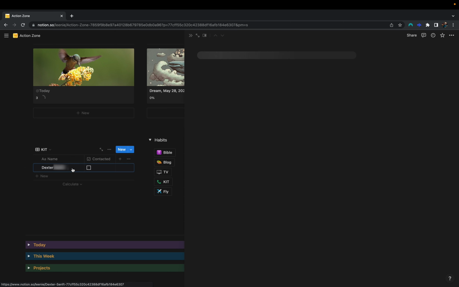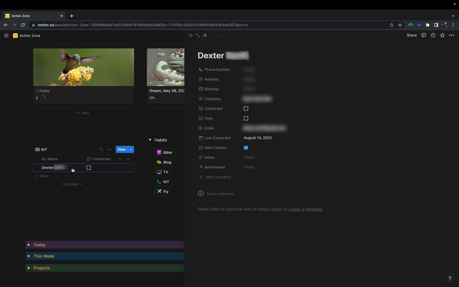A lot of it is going to have to be blurred out because this is a person's actual contact. But if I open up a contact, I can see the various ways of reaching out to this person. If I don't feel up for contacting a particular person, I can hit pass, which allows the automation to move on to the next contact prompt in my database. Otherwise, I can hit contacted. Keeping in touch with old friends is one of my hopeful habits that can get me an extra point on my day score.